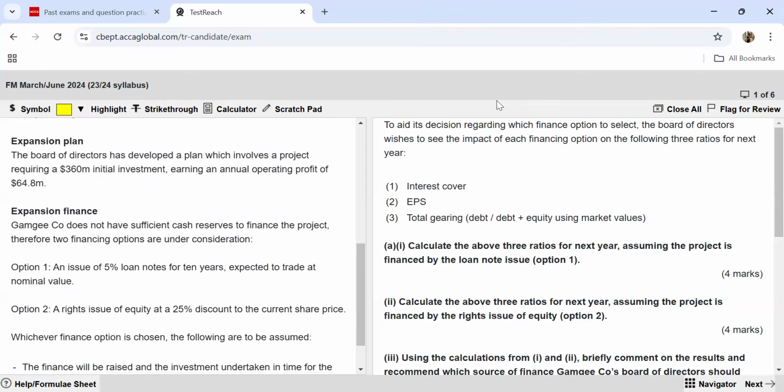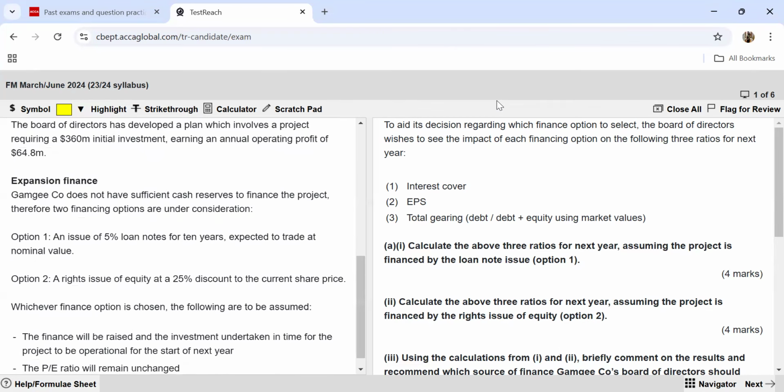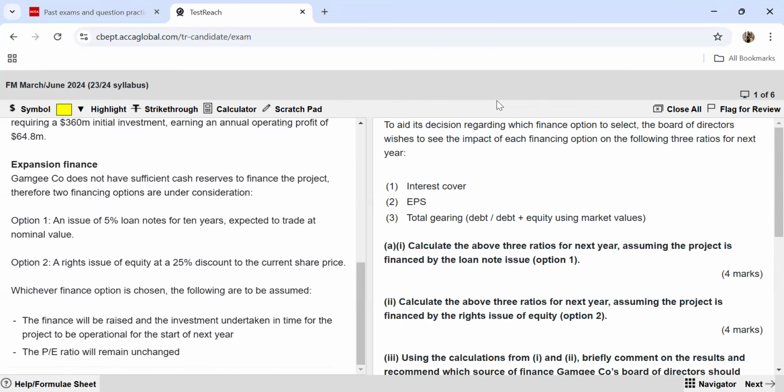Now, the expansion plan is something like this: the board of directors have developed a plan which involves a project requiring 360 million of initial investment, earning an annual operating profit of $64.8 million. Now, how are they going to finance it? They do not have sufficient cash reserves to finance the project. Therefore, two financing options are under consideration.